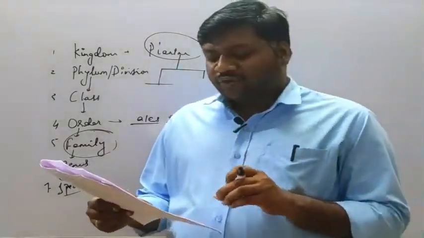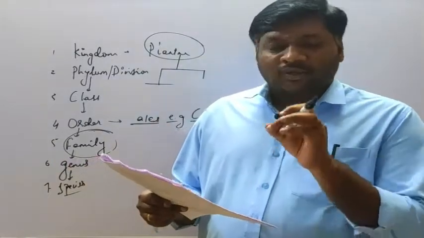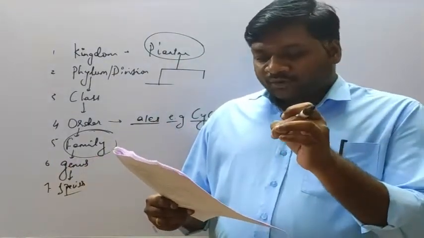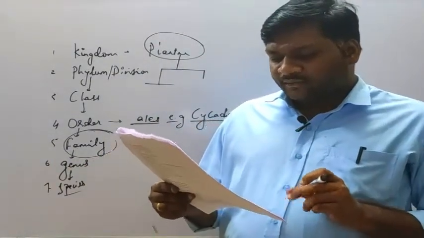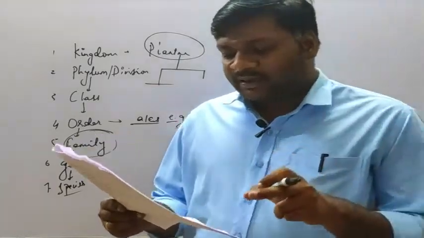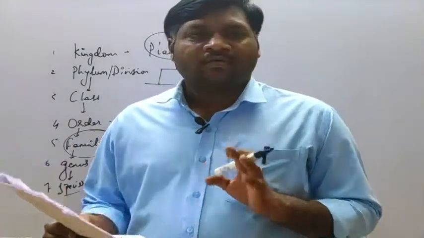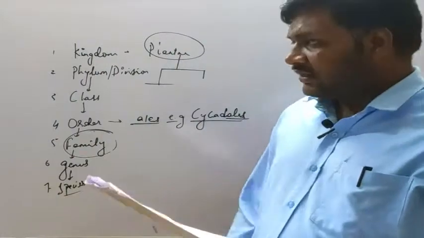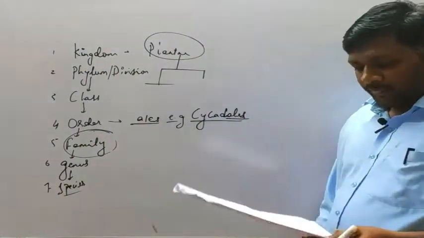So options 3 and 4 are correct. Among these, which are not correct? Options 1 and 2. So here, in option B, both 1 and 2 are not correct. Okay. Next, question number 91.